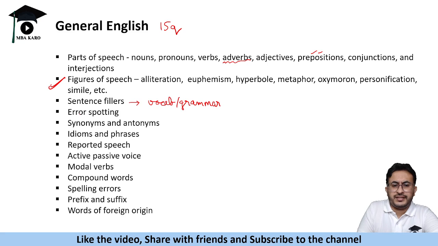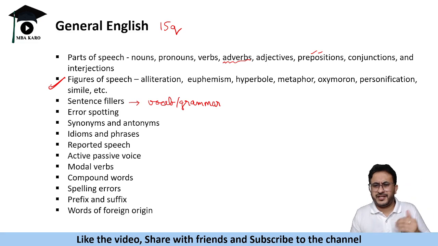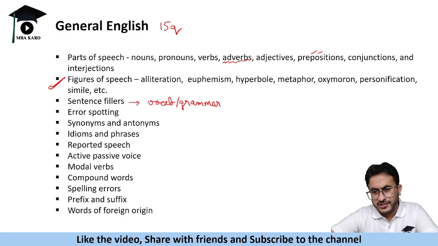Then there are questions on error spotting, like other MBA entrance examinations, wherein you have a sentence given in 4 parts. You have to find which part has the error, or for a highlighted part in a sentence, you have to tell what is the correct usage of it. Then synonyms and antonyms, you might get a question on synonyms antonyms or 2 questions. So vocab is tested in this.